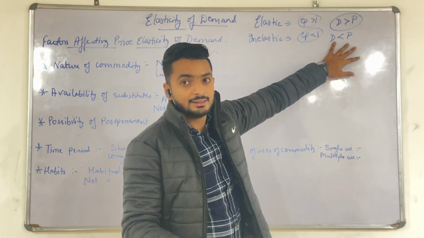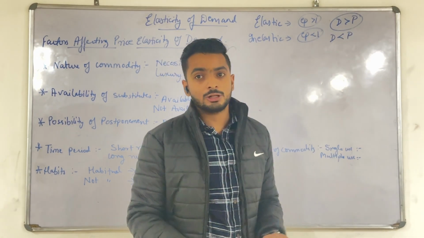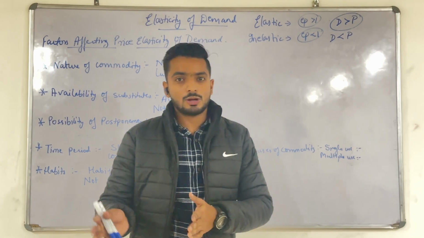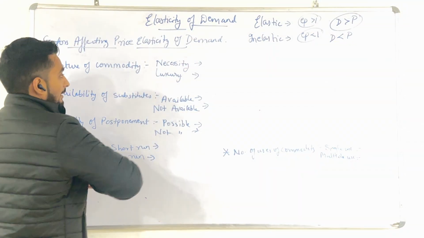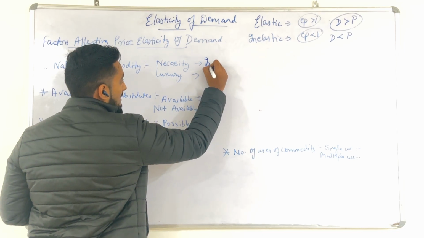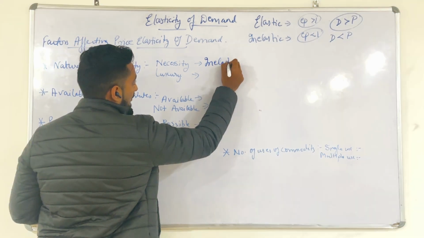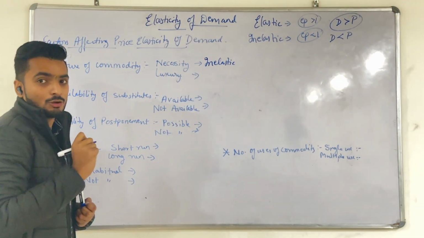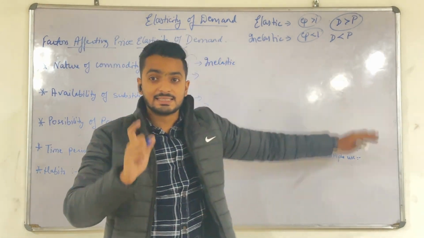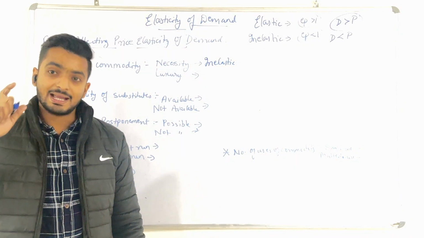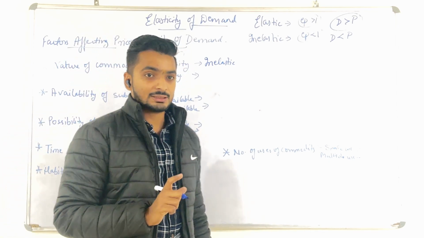You will not say that you will purchase it for 200 only. Whatever the price is, you have to buy it. So in necessity, the case is inelastic, because you have to purchase even at more price.